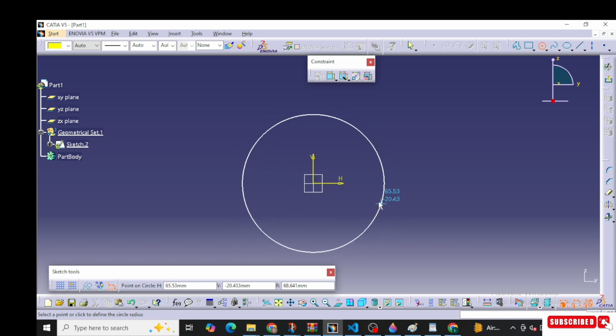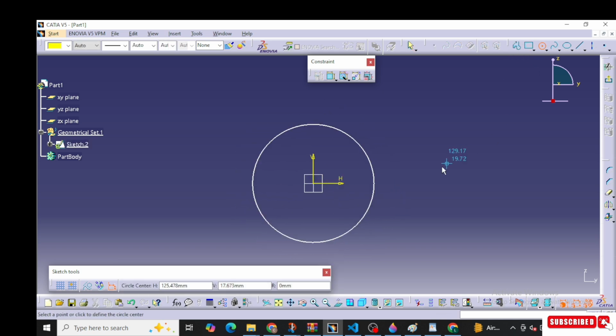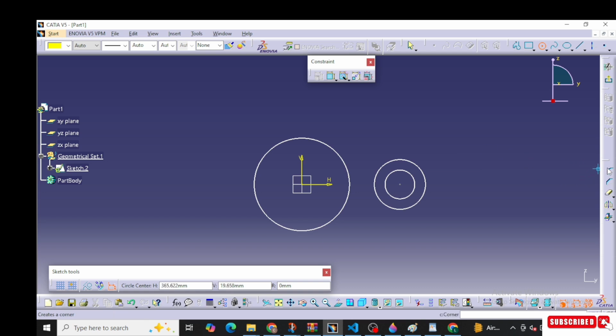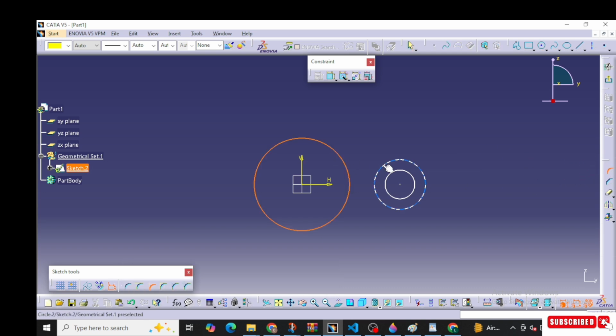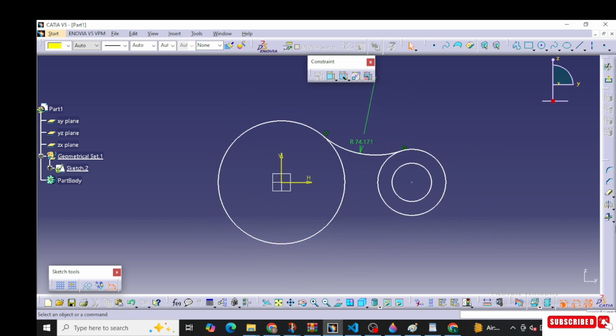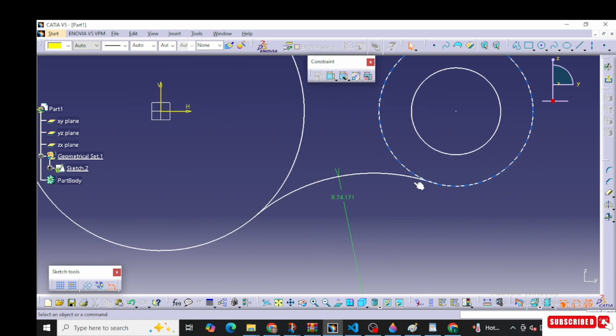I'm going to take one circle in the center and one circle here, and take the fillet command from here to here. And this is the mirror command. Take the mirror command, select your object, select the reference line, and you can see this is the mirror command.